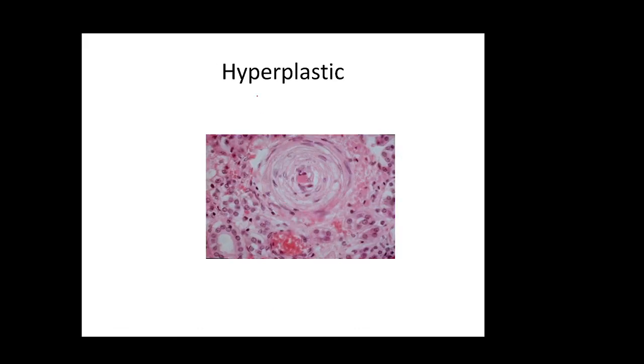This is hyperplastic arteriolosclerosis. There is hyperplasia of the smooth muscles. As we can see, there are different layers of nuclei, and it looks like onion skin. This is hyperplastic arteriolosclerosis, and this is seen in malignant hypertension.